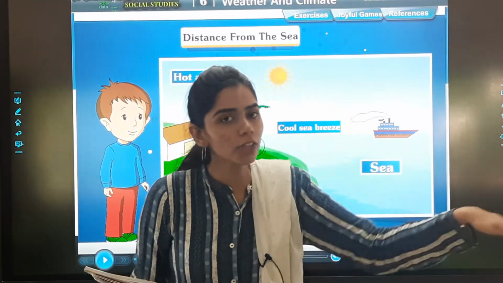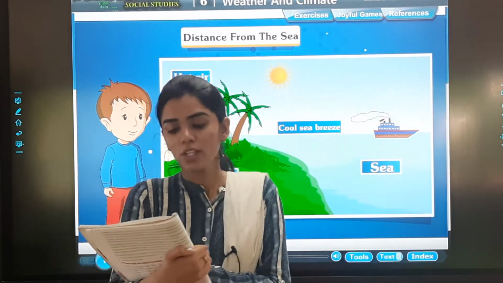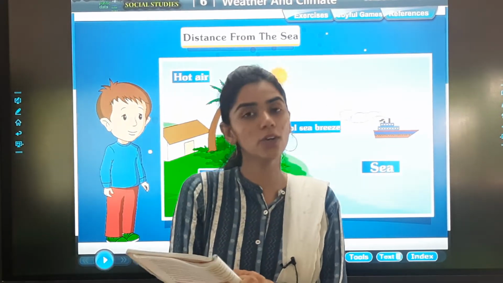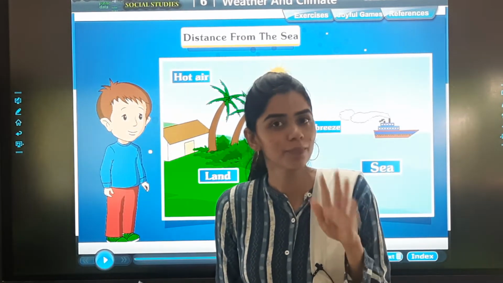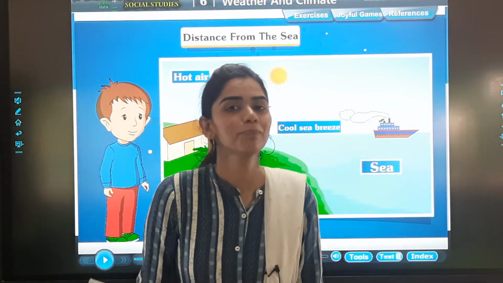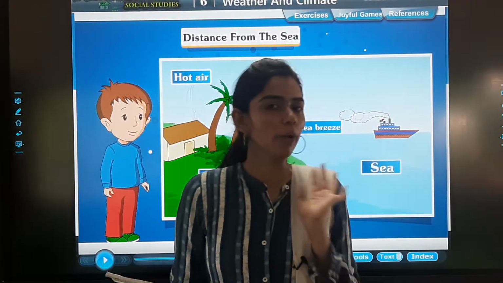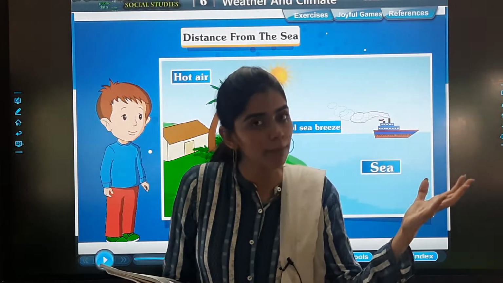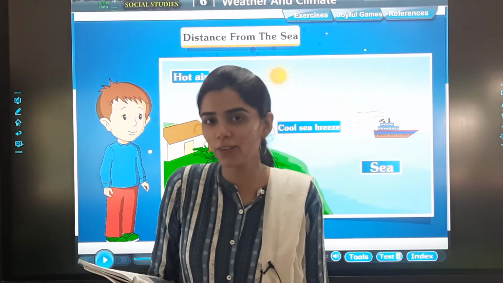But if we talk about the ones that are nearby, so first example is Mumbai and Kolkata. Now as you all know that they are near the sea. Okay, Mumbai and Kolkata sea के near हैं. So how's the weather? It is neither very hot nor very cold. That is moderate, बीच का रहता है. बहुत ज़्यादा गर्मी भी नहीं होती, बहुत ज़्यादा cold भी नहीं होता है.